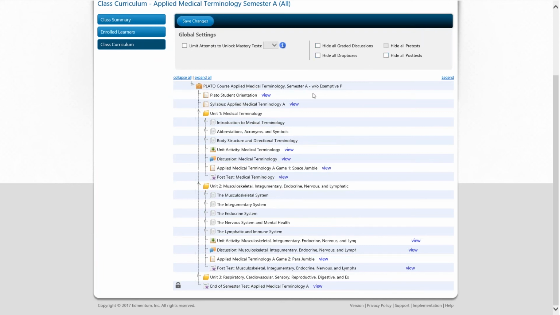If I need to hide anything, if I'm working with a specific site that doesn't want to do graded discussions or drop boxes, I can hide those and that will work. I just need to save my settings up at the top.